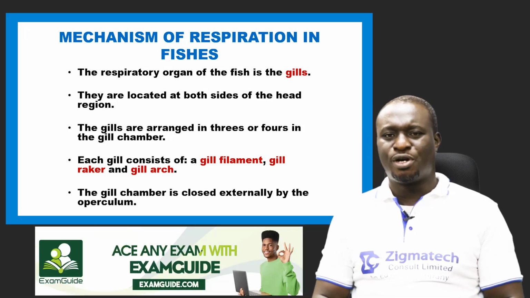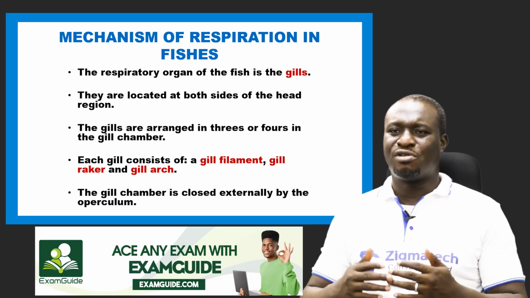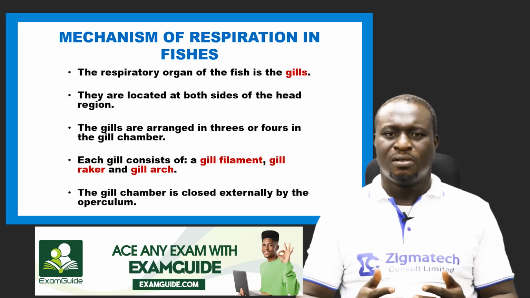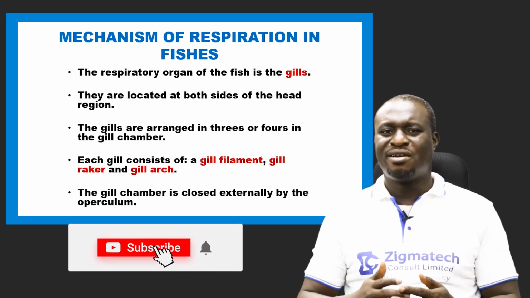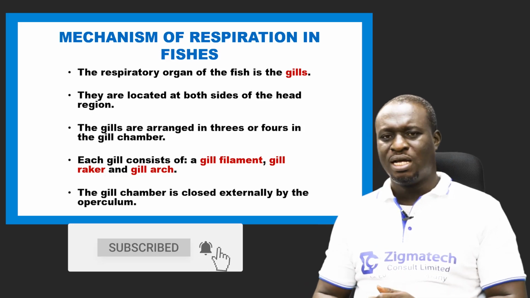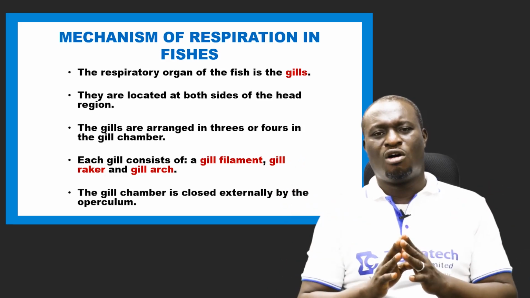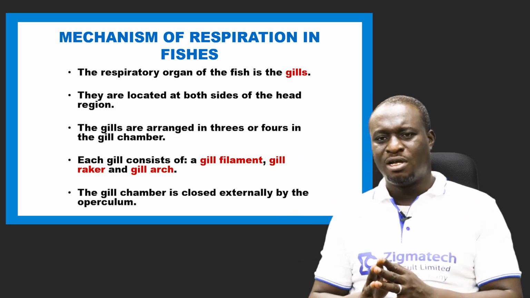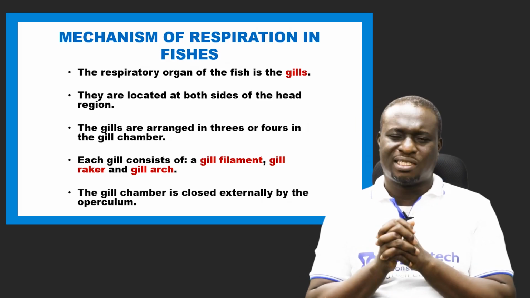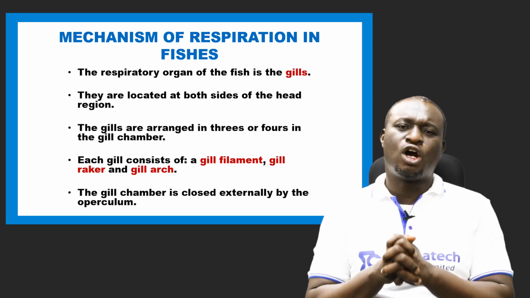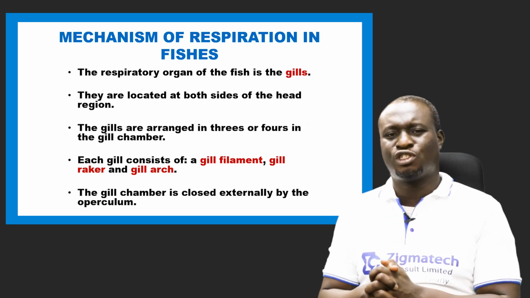And then number 4, we have the aves. The aves are the birds. The birds also have their respiratory organ, which is the lungs. And then finally we have mammals. That is the 5 classes of Chordata we have. Now, we talked about the first one, PISCES, also known as the fish. The respiratory organ of the fish is the gills.